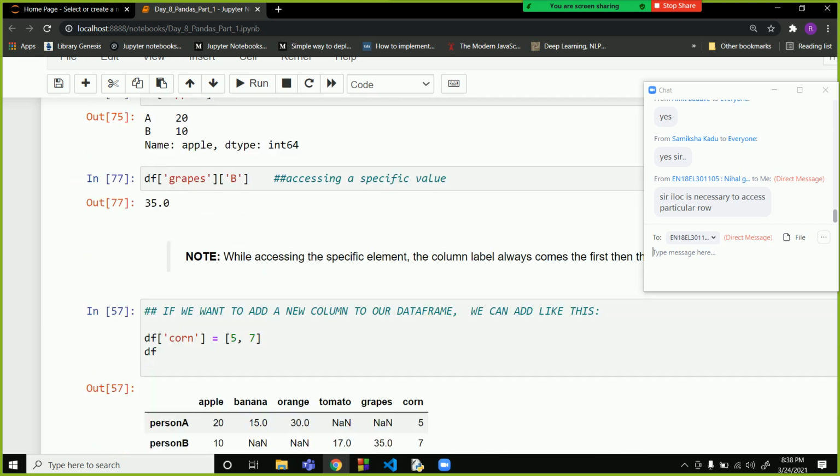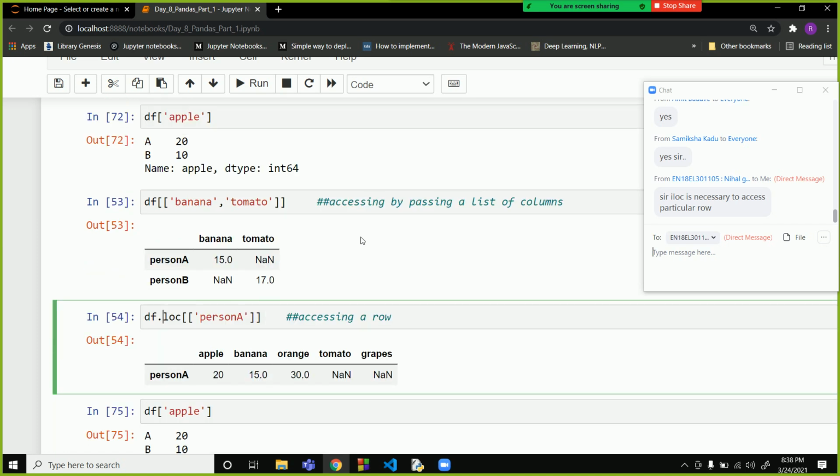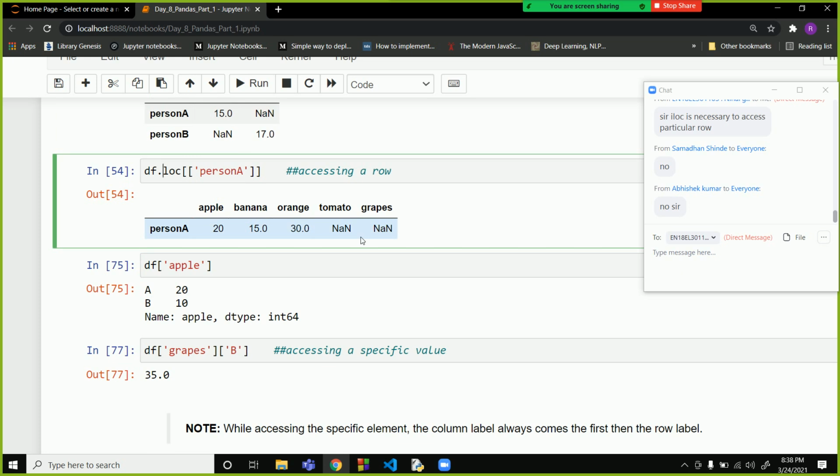Does anyone have any doubt till here? No, sir. Excuse me, to access a particular column, can we write first the column name, then the row name, instead of writing first the row name, then the column name? No.